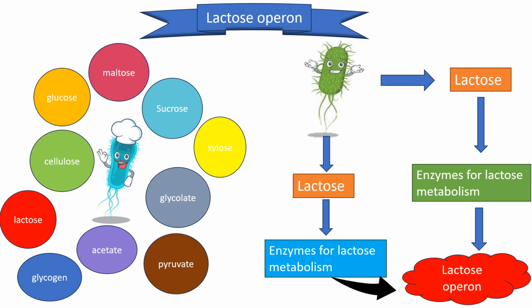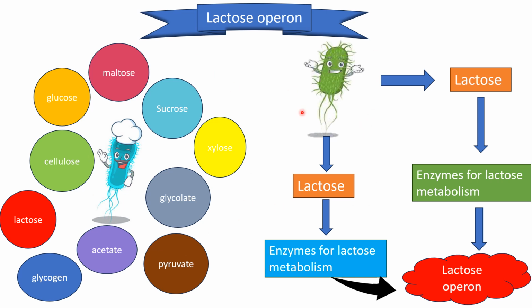Lactose operon is a typical operon that controls the catabolic pathway in E. coli. Now, why is this lactose operon needed, or what's the exact function of it? So look here. Lactose is one of the many organic molecules that can be used by E. coli as a carbon and energy source.